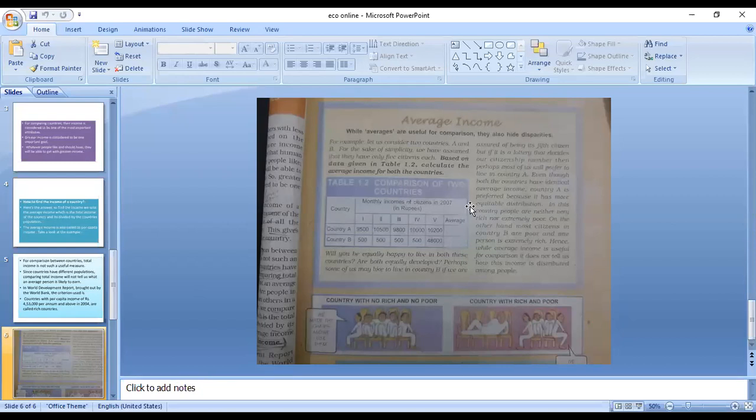Now we are comparing two different countries, countries A and B. There are 5 citizens in a country, and first we will discuss country A, division of income, distribution of income.